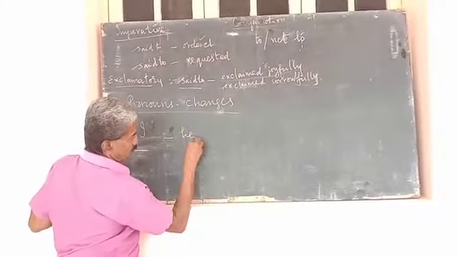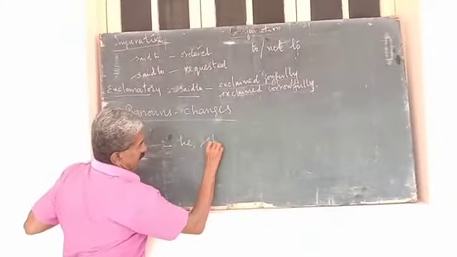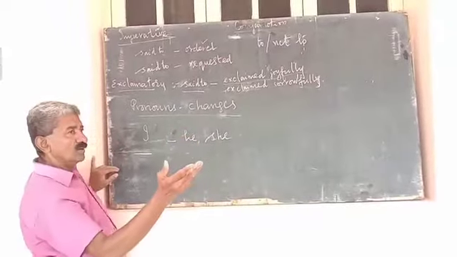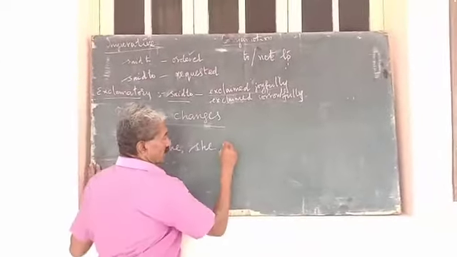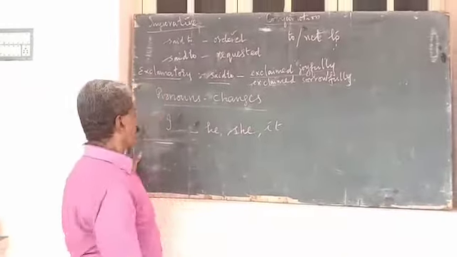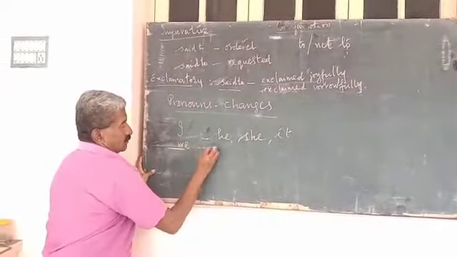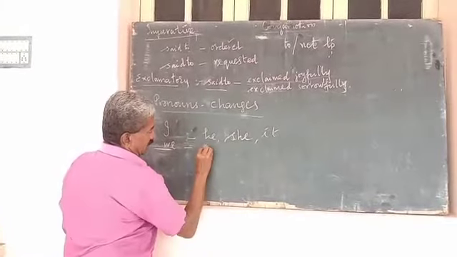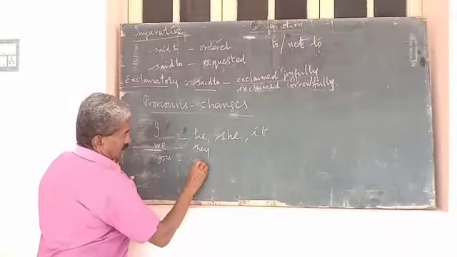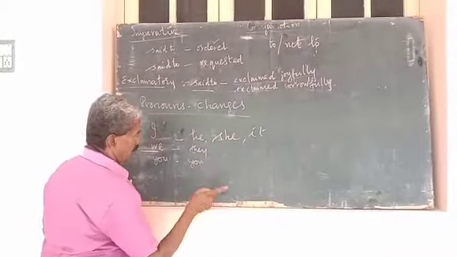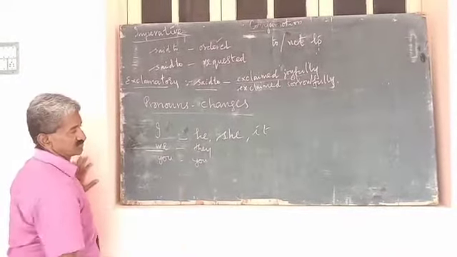If it refers to female, it will become she. If it refers to an animal or some living thing, it will become it. We may change to they. You remains the same, but depending upon the time, it will change.